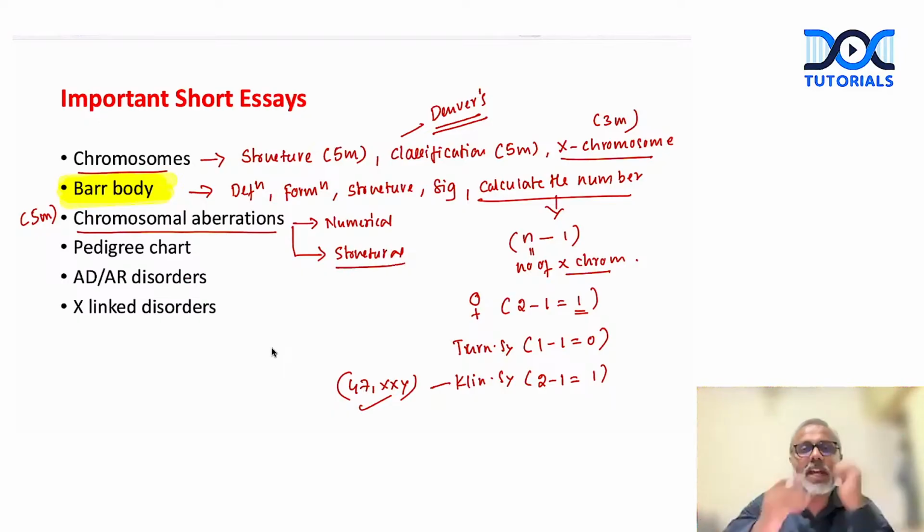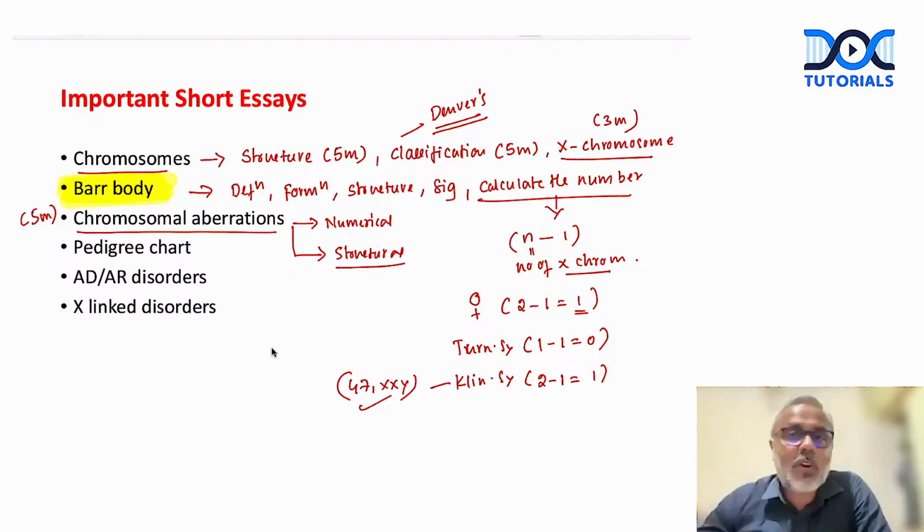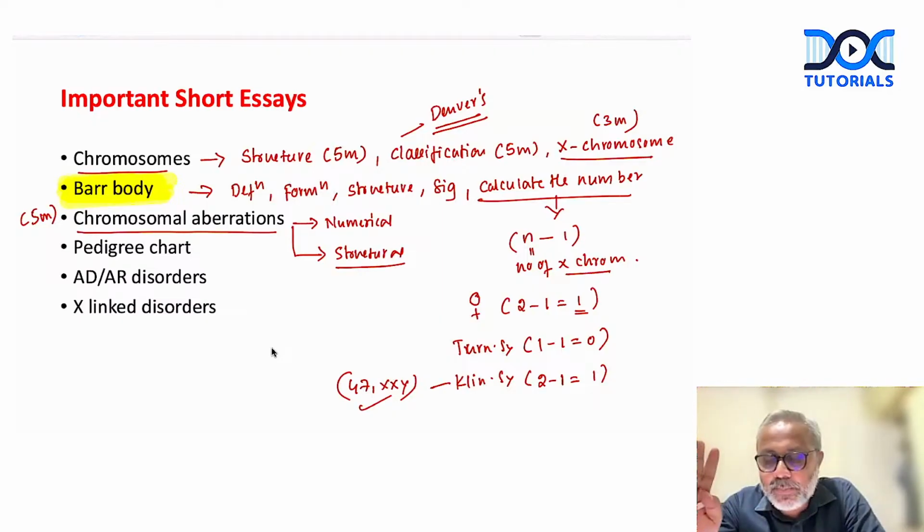In structural aberrations, we can explain what we mean by deletion, what we mean by addition, what we mean by translocation, what are the types of translocation, what we mean by ring chromosome, what we mean by isochromosome. All these structural abnormalities are a definite 5-marker. Individual types of structural abnormality could be a 3-marker question. Isochromosome could be 3-marker, right?